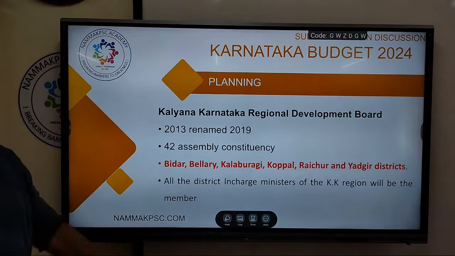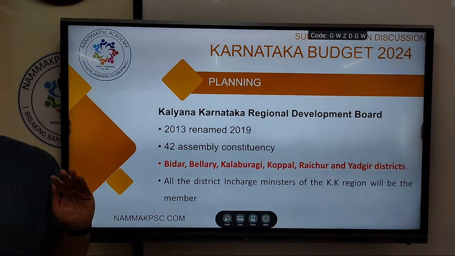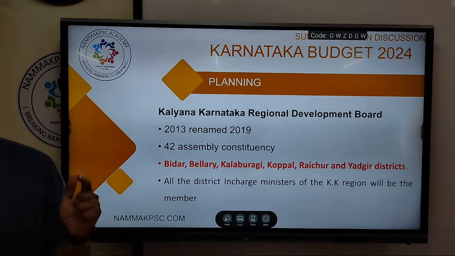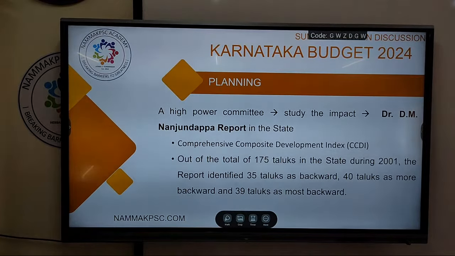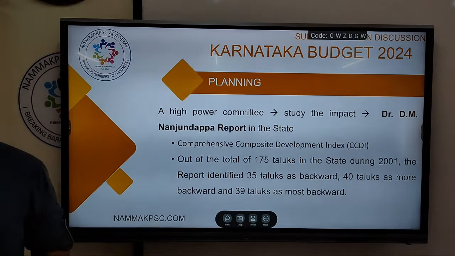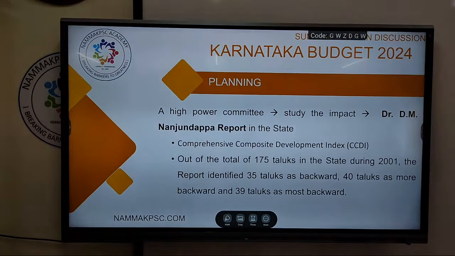So Kalyana Karnataka Regional Development Board was in news. There are other regional development boards; when we do the economic survey, we will mention it. This is just what is mentioned. Then the Nanjundappa report also was mentioned. This was a committee that was set up some time back by the Karnataka government to study the socio-economic status of different taluks across Karnataka.